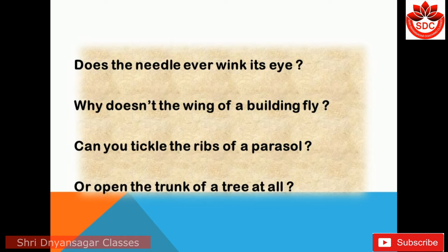Here it is that wing, but another wing is the bird's wing. Can you tickle the rib of a parasol or open the trunk of a tree at all? Here, trunk means the boot of a car, and in the poem it is a homograph: trunk, the large circumference area of a tree. It is called the trunk.